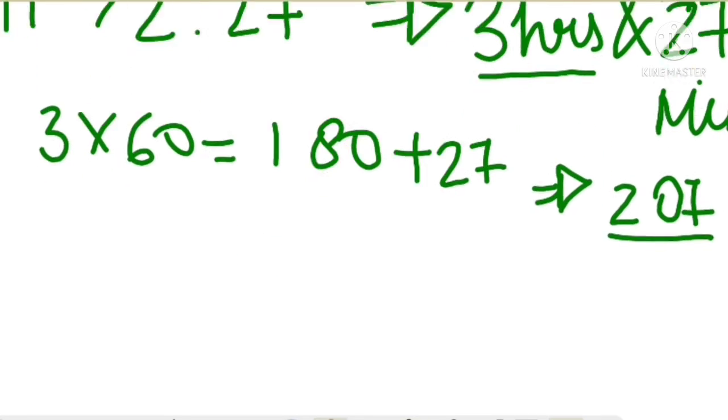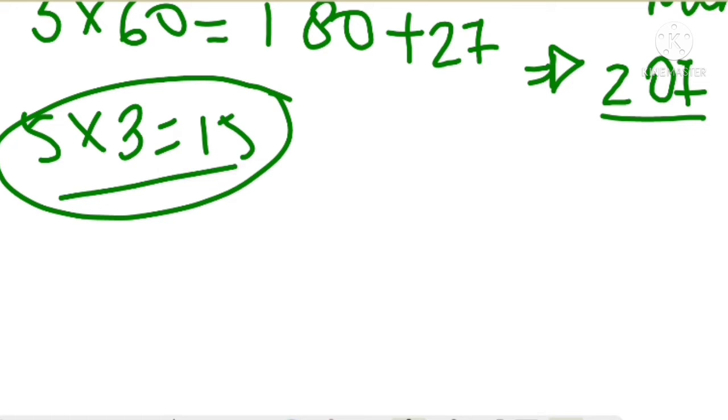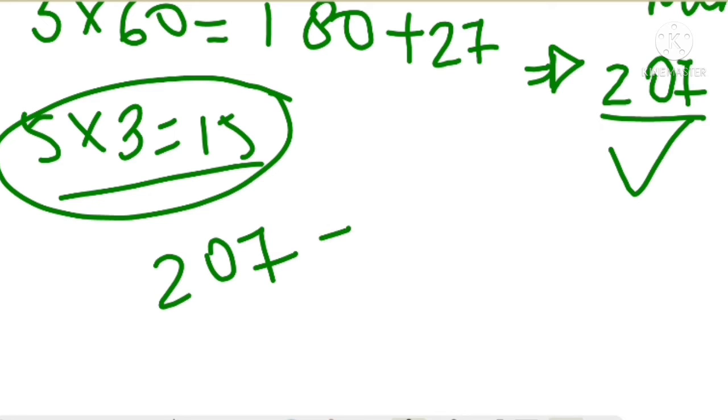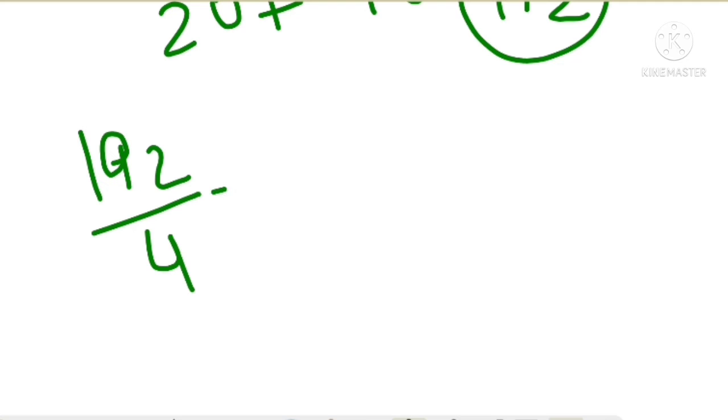So there are three intervals, each of 5 minutes. 5 into 3 is 15, that is the interval time. So just subtract it from the total time. 207 minus 15 will be 192. Now there are four periods and each is of equal duration, so we have to divide this 192 by 4. This will give the duration of each period. So 192 by 4 gives us 48 minutes.